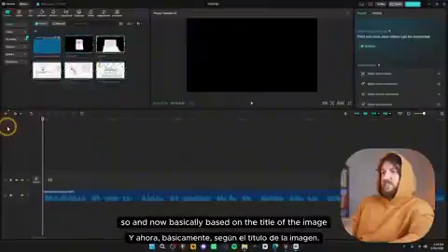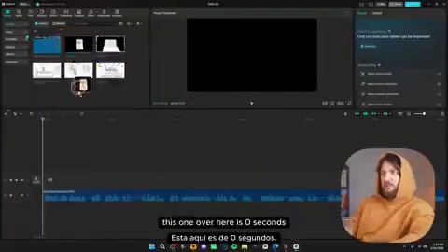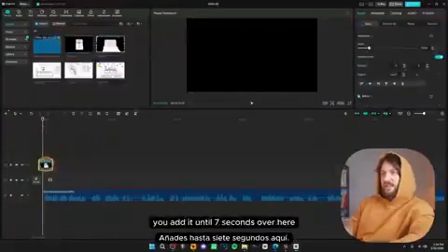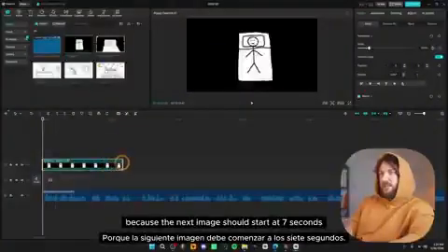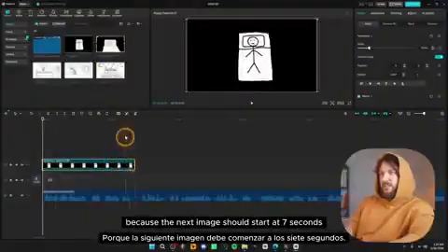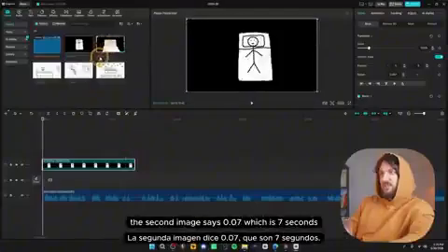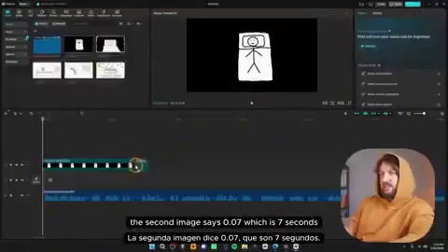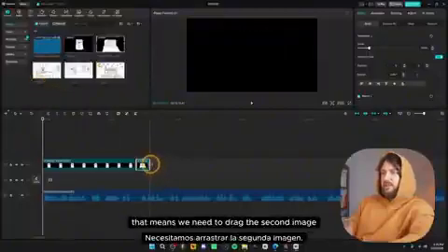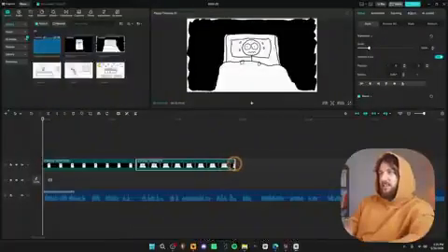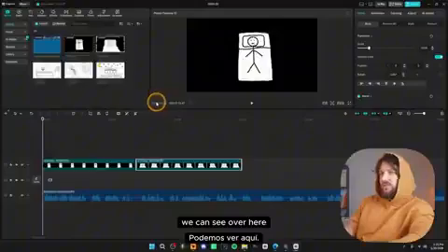And now, based on the title of the image, this one over here is 0 seconds, and you drag it until 7 seconds over here, because the next image should start at 7 seconds. As you can see, the second image says 0.07, which is 7 seconds. Then the third image starts at 0.15 seconds. That means we need to drag the second image until 15 seconds over here. We can see over here.